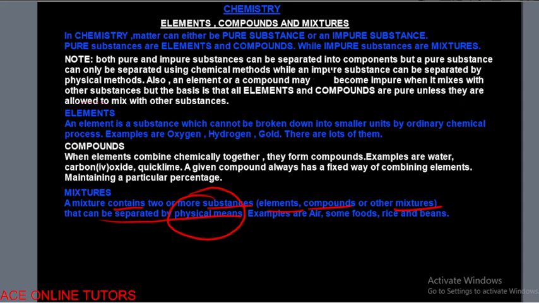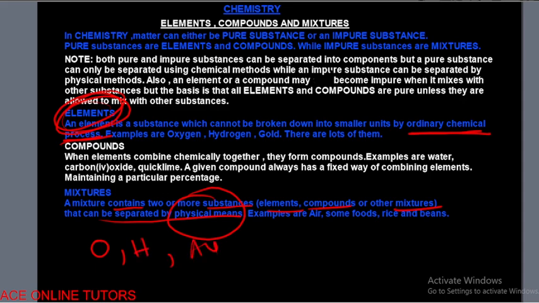Even for elements, you can't separate elements by physical means. That's the first thing. You also can't separate elements by ordinary chemical process. It's not possible. You have to find some kind of nuclear reaction that is going to happen before you can break down elements into their components. But that's not important for now. Just know that elements cannot be broken down by ordinary chemical process, because they have a unique identity and they will always contain only one symbol, just like we did the other time: oxygen is O, hydrogen is H, gold is Au.